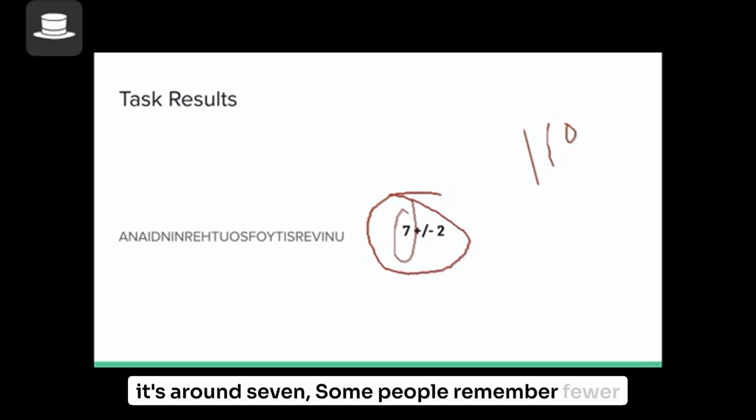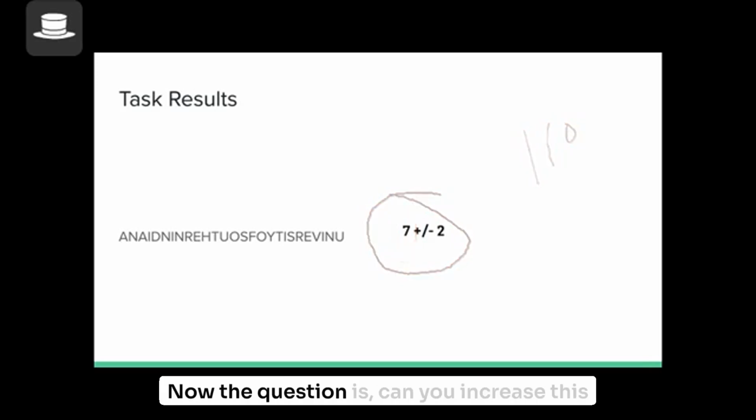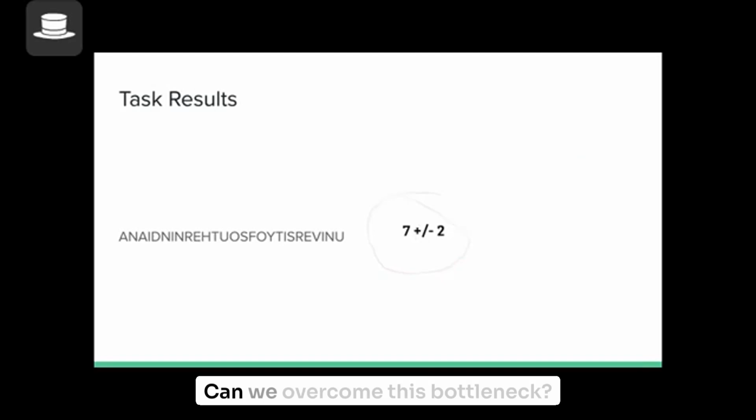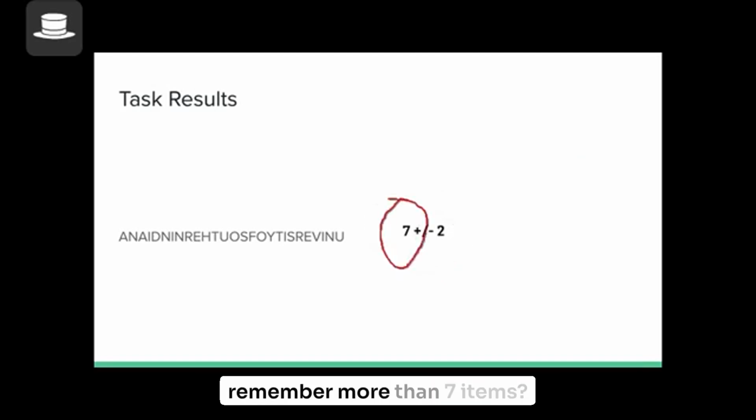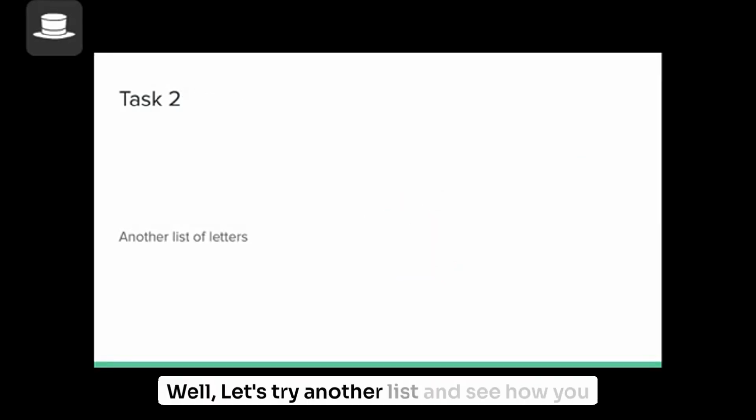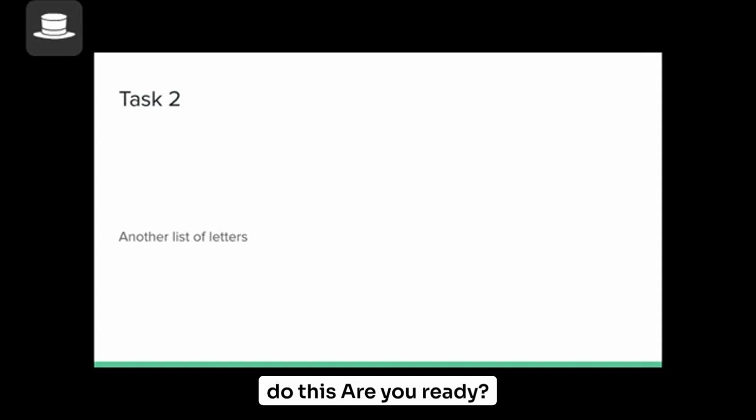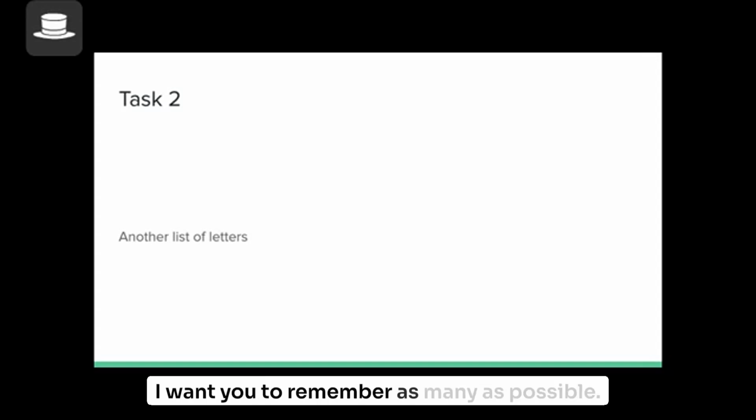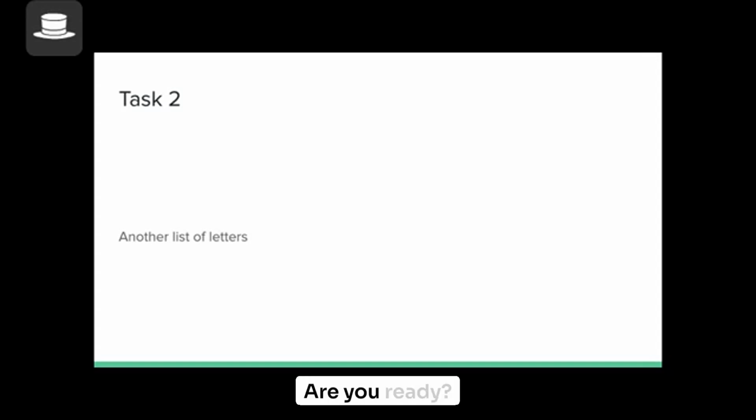Some people remember fewer items, others remember more, but on average, it's around 7. So the question is, can you increase this number? Can we overcome this bottleneck? Can we remember more than 7 items? Well, let's try another list and see how you do this time. Are you ready? Another list of letters. I want you to remember as many as possible. Here we go. Are you ready? Okay.